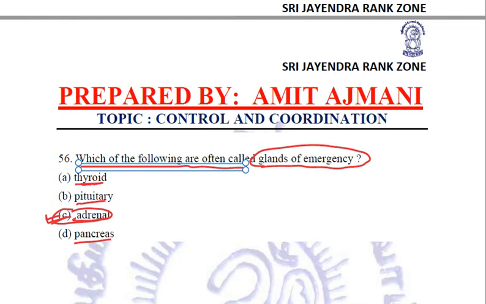Thyroid normally secretes thyroxine, related to carbohydrate and fat metabolism. Pituitary, growth hormone, related to growth and development. Pancreas, insulin and glucagon, related to blood sugar level management. So it is the adrenal gland which secretes the emergency hormone adrenaline, and that is why they are known as glands of emergency. Got it? So this is all about control and coordination now.